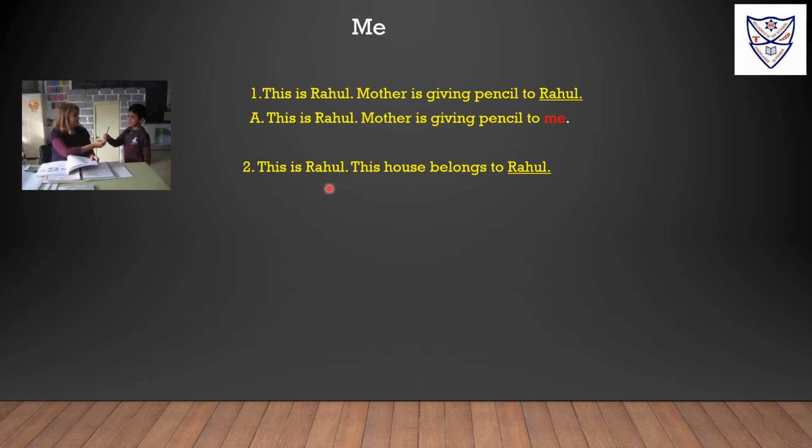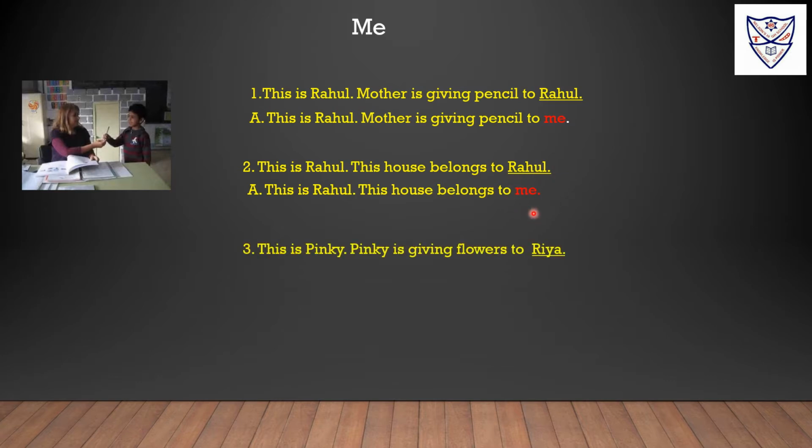This is Rahul. This house belongs to Rahul. This house belongs to me. Here Rahul again is in object place. So we are using object pronoun me instead of Rahul. Here belong is a verb, and after the verb we use the object pronoun, that is me. This is Pinky.